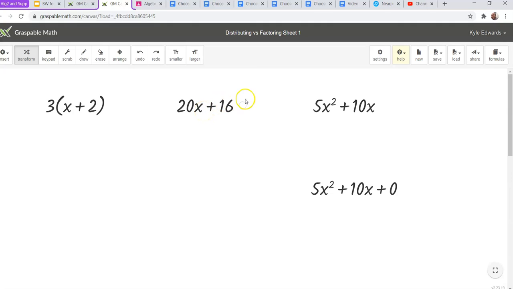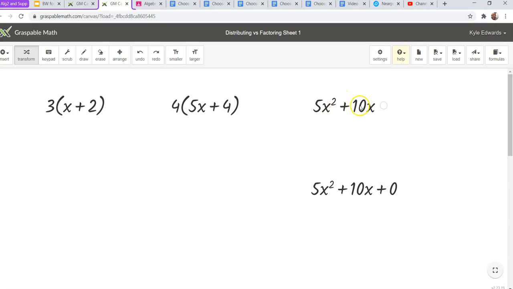Check your answer on your sheet you were following along with, right? About between 16 and 20. Got to know our times tables. 20 is 4 times 5. 16 is 4 times 4. I said 4 twice. They both would have a 4. So I can take a 4 to the outside of the parentheses, and 5x plus 4 be left.